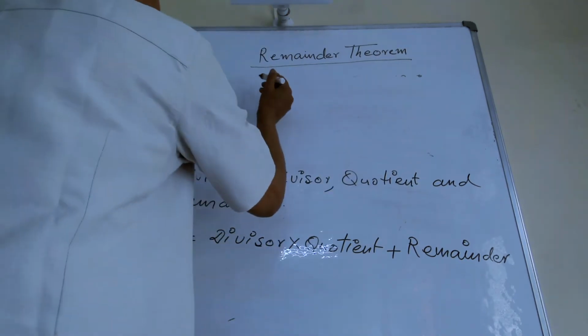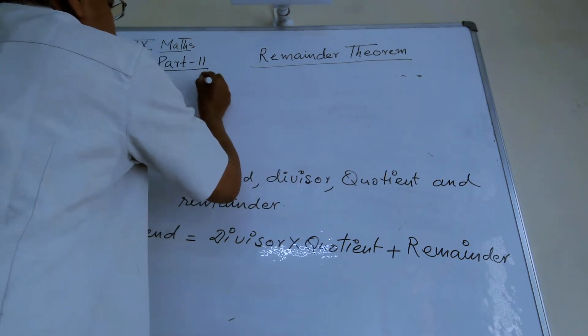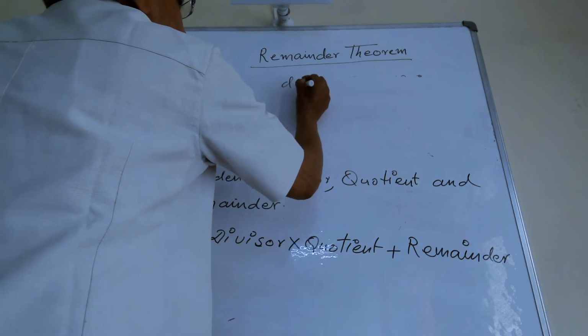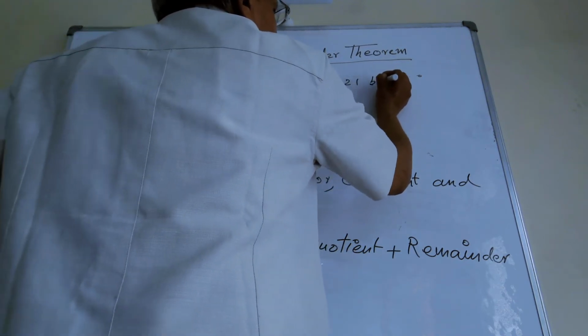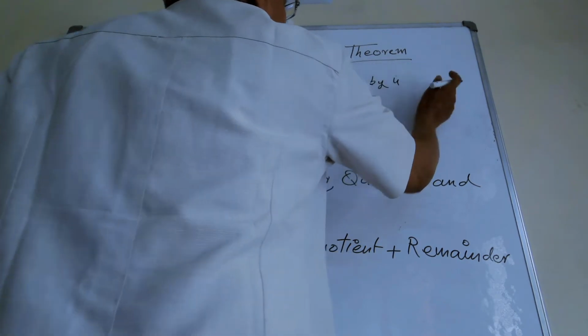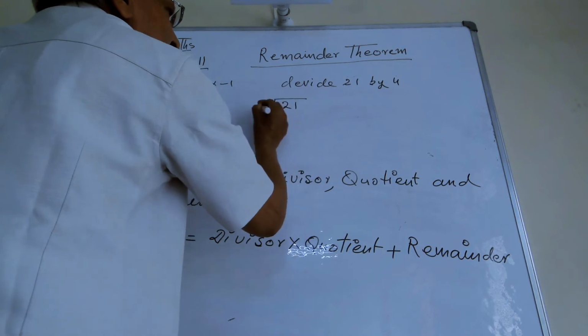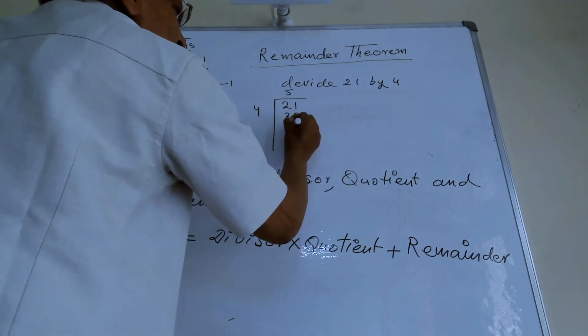Example first, if you divide 21 by 4 by the old method, 4 5s are 20, and the remainder is 1.